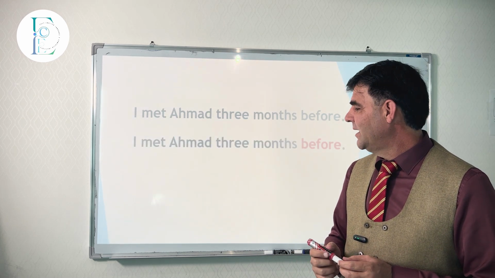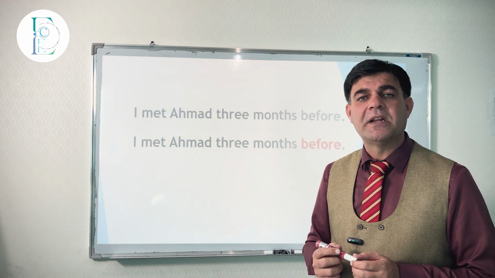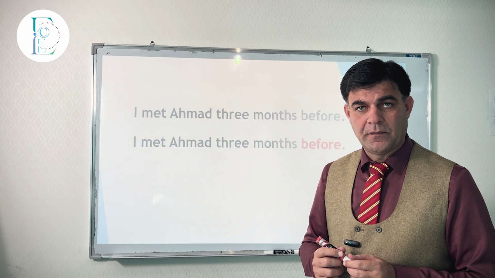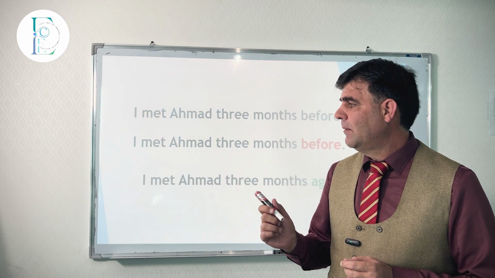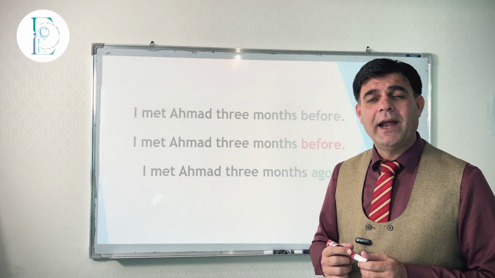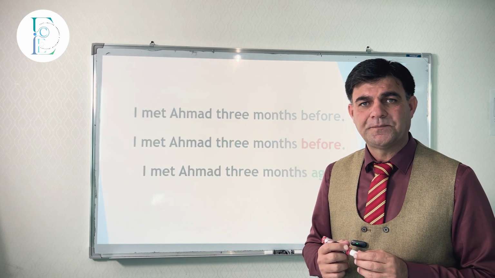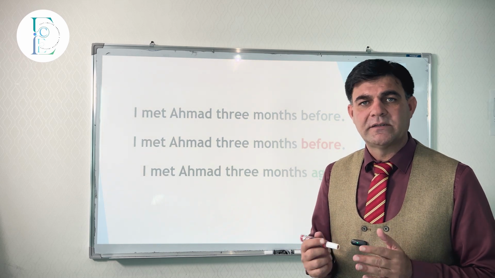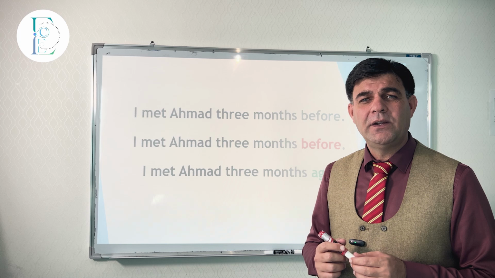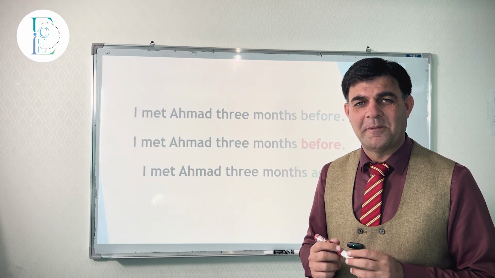I met Ahmad 3 months before. So before is not the appropriate word for 3 months. No. Because the time is known now. We have to say, I met Ahmad 3 months ago. And now I will explain. Ago we use for the time known, 3 months, 6 months, 1 year. And before we use without specific time.